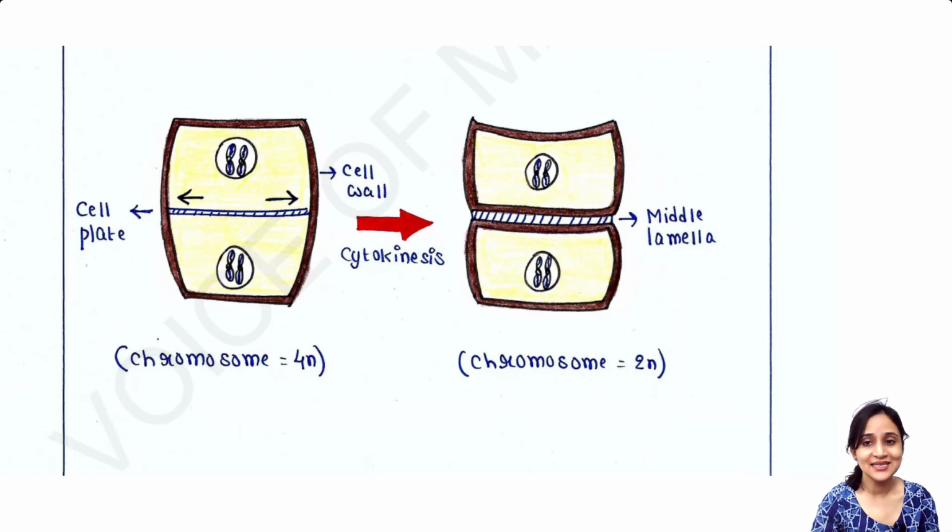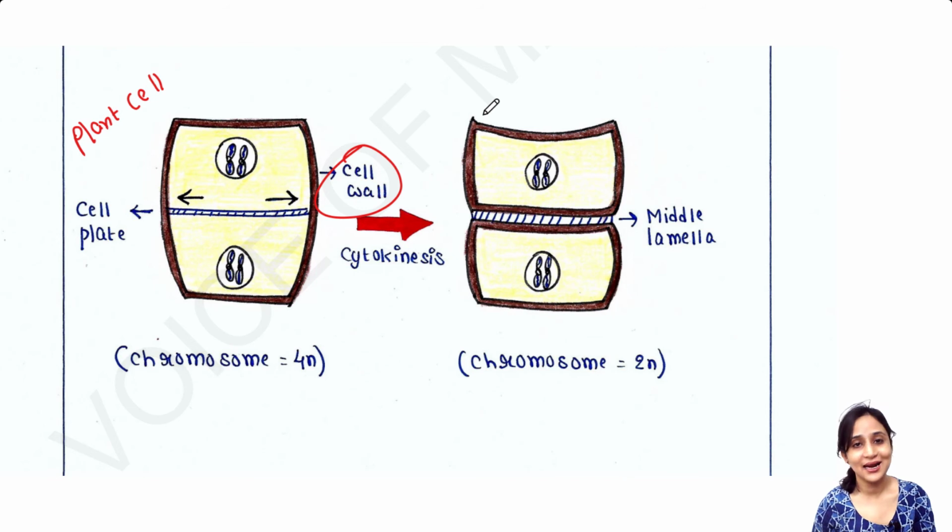Now in plant cell, the problem is that the plant cell contains a cell wall. And the cell wall was not present in animal cell. Animal cells are more delicate than plant cells. So the cleavage furrow does not occur in the plant cell like the animal cell. In this case, the cell plate is formed here.